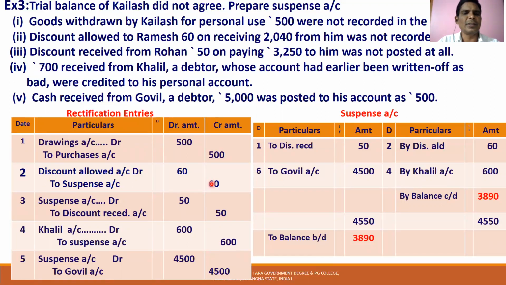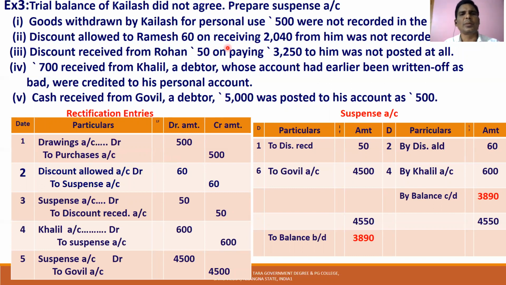Why is the drawings account debited? Whenever the owner gives capital, the capital account is credited. Whenever the owner takes goods, the drawings account is debited. So the drawings account means the receiver, who is the owner, is debited, and the purchases are reduced, so the purchase account is credited. This is the only time the purchase account is credited. Every other time the purchase account is only debited. This is the one time, when goods are used by the owner for personal use, that the purchase account is credited.